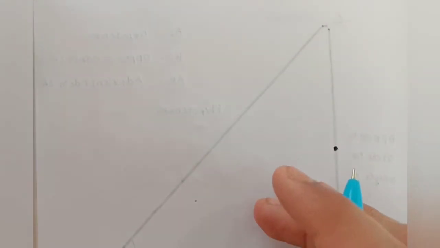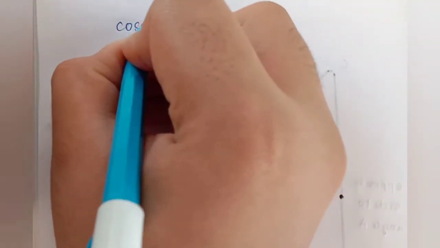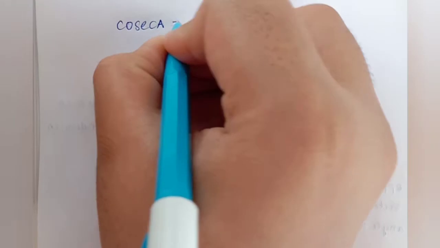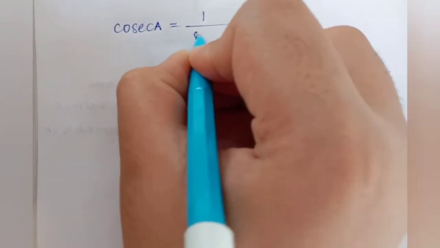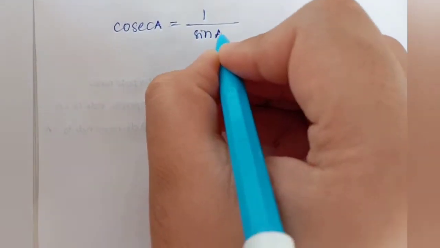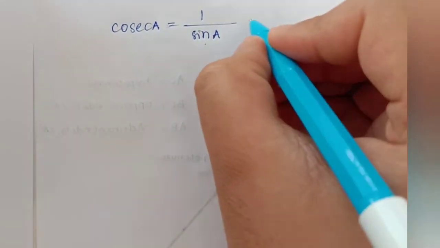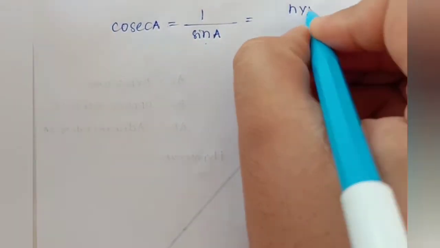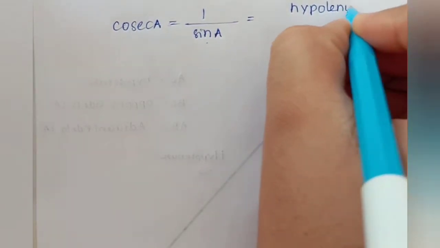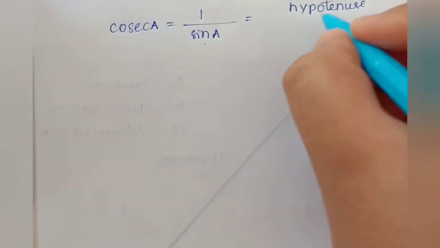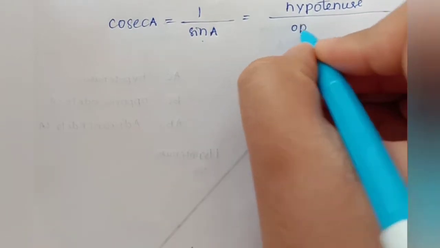Coming to the other three trigonometric ratios, cosecant A is equal to 1 by sine A, which means cosecant A is the reciprocal of sine A, that is equal to hypotenuse by opposite side.